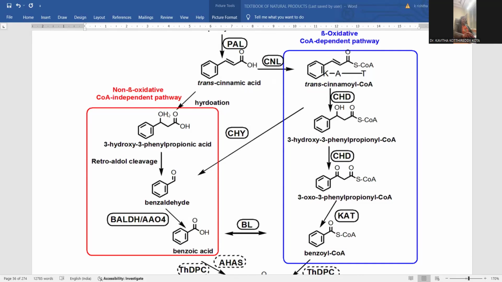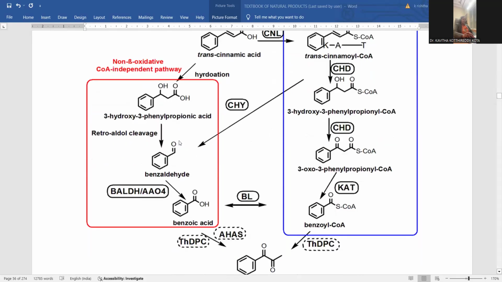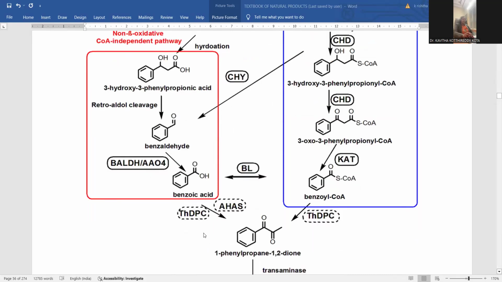Whenever this molecule is cleaved, the carboxylic acid will be fragmented, and whatever benzene with hydroxyl will be converted into a kind of benzaldehyde. A retro-aldol cleavage process will be applied. Later on, it should be oxidized into benzoic acid.